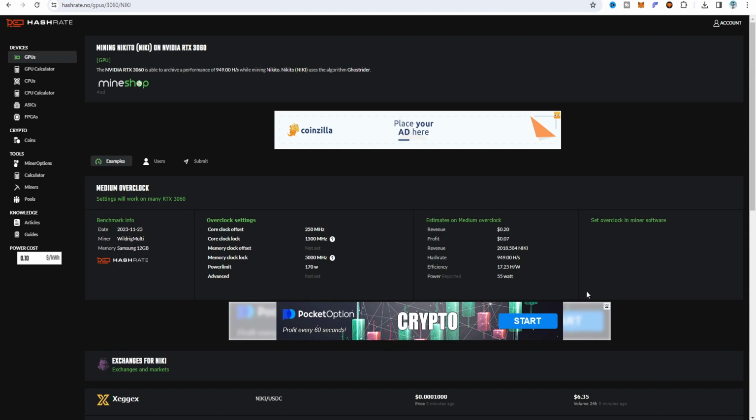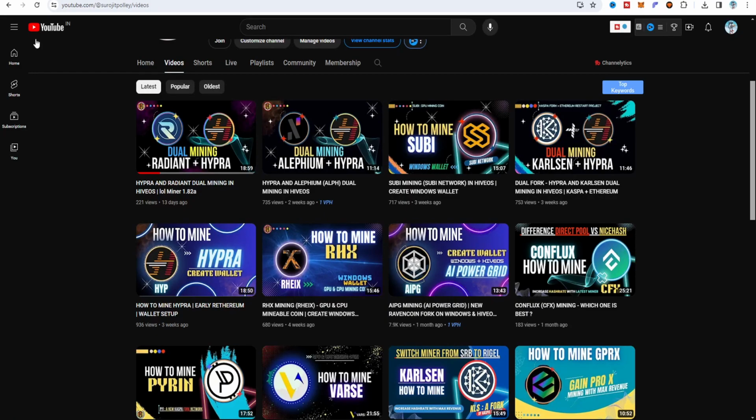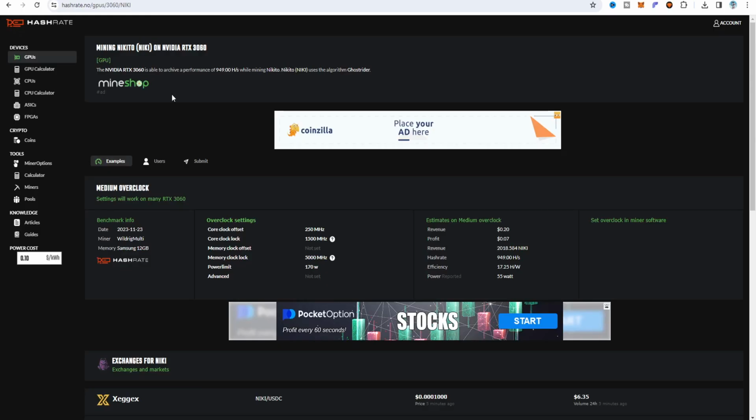And by the way, one more thing is that before, when I chose to mine and also made a flight sheet on the Ghostrider algorithm and the WildRig miner, there was the power limit I set on my flight sheet, but whatever wattage Hashrate.no provided was not happening on my profile or my mining. But this time I set this correctly on my flight sheet, and the same hash rate and power reported you can see on my flight sheet.